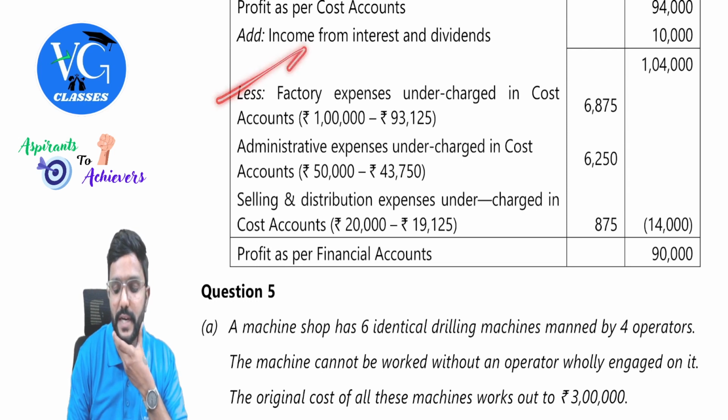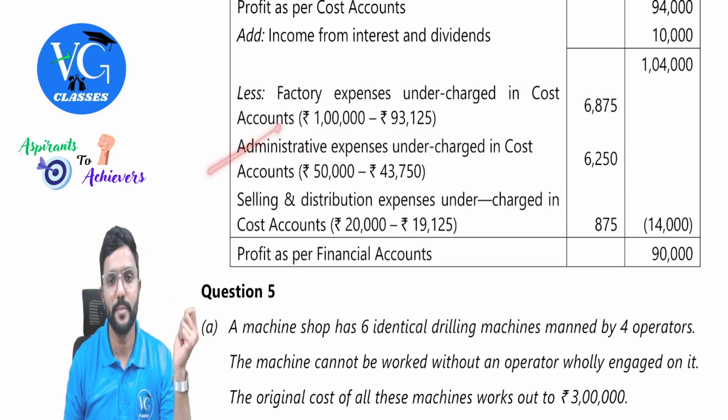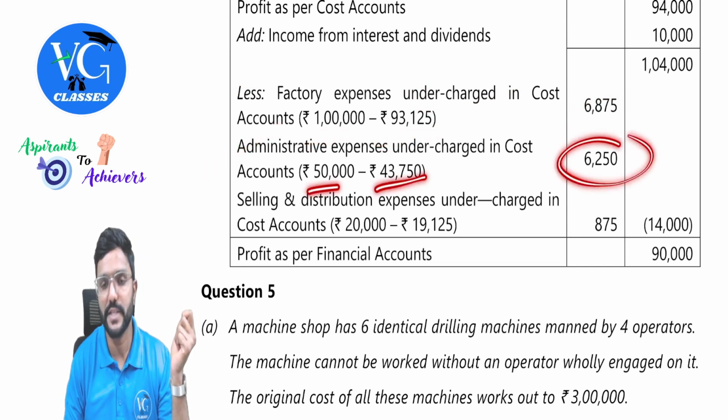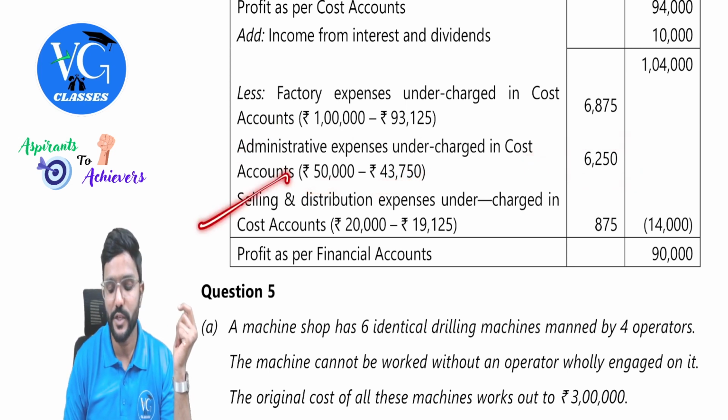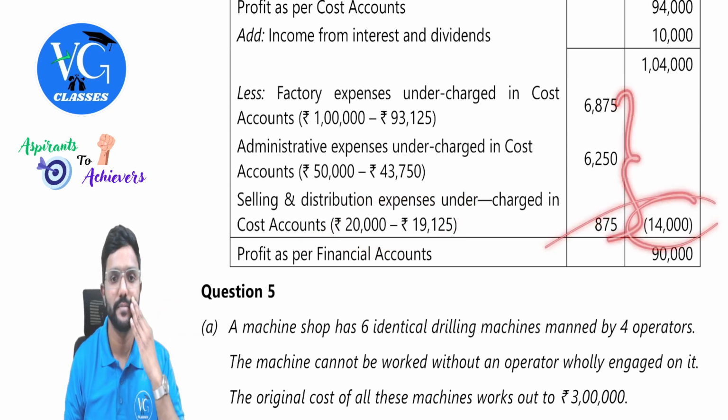Factory expenses undercharged in the cost books is 6,875, that is 1 lakh minus 93,125. In the same way, administrative overhead under absorbed is 50,000 minus 43,750, which is 6,250. Then selling and distribution overhead under absorbed is also 20,000 minus 19,125. You will get 875. Add up all three and deduct it.